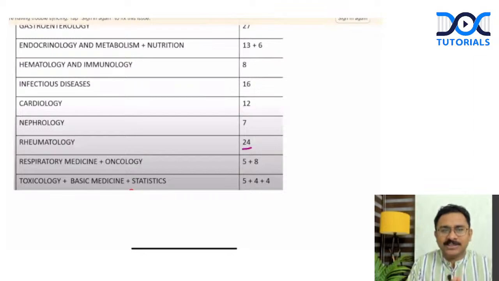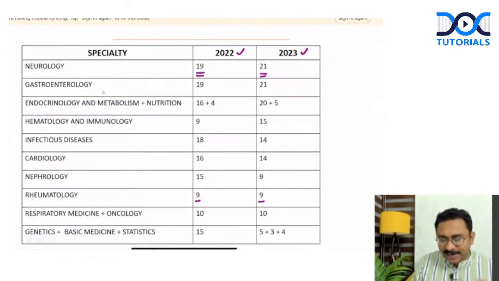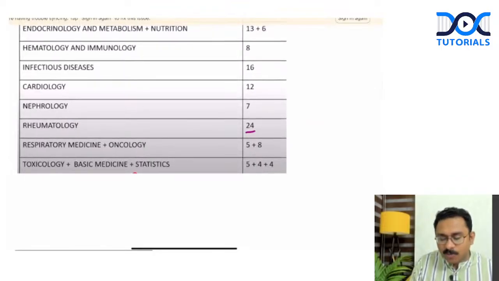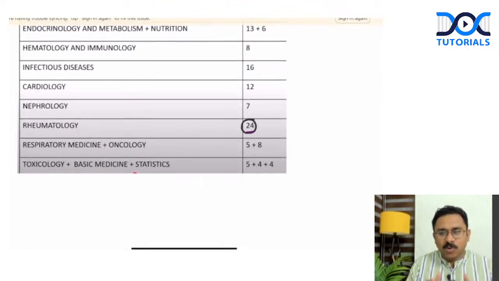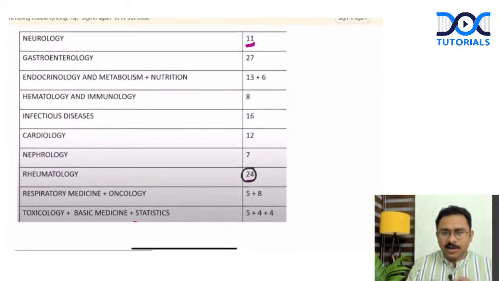So what you have to do is that when you prepare, you cannot neglect a system. Now, if you look at the stats of 2022 and 2023, and if you had neglected the rheumatology part for your 2024 paper, you would have been surprised to see almost 24 questions from rheumatology. That is what I tell you. Please do not underestimate any particular subspecialty for the NEET SS paper. And another thing I want to tell you is NEET SS pattern is very unpredictable, not only in the distribution of questions from the various super specialties, even for the difficulty level of questions, you can have variations.